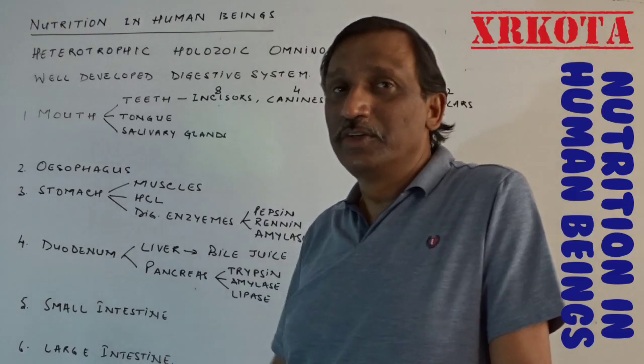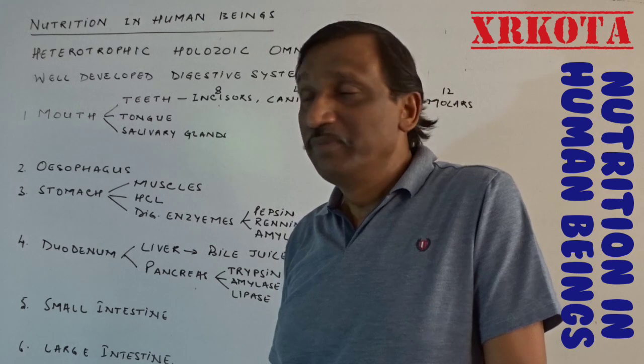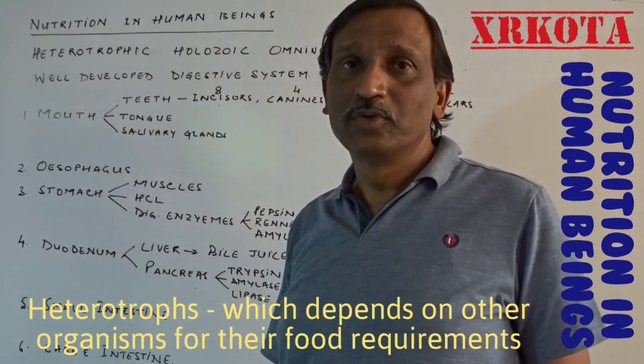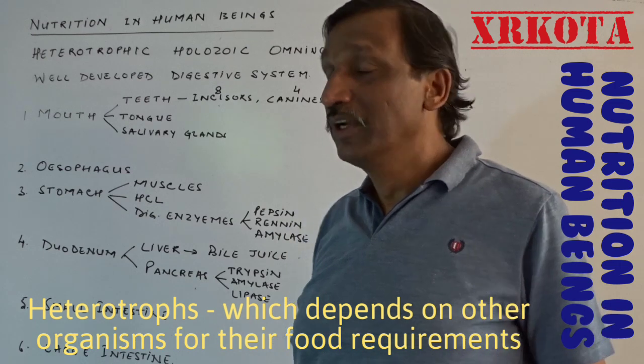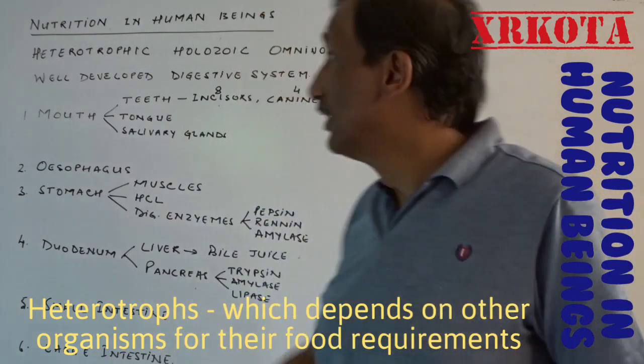Hello children, today I am going to teach you nutrition in human beings. Human beings are heterotrophic in nature, that is, they are not able to make or prepare their food on their own, and that is why they depend on other organisms, maybe plants or animals.